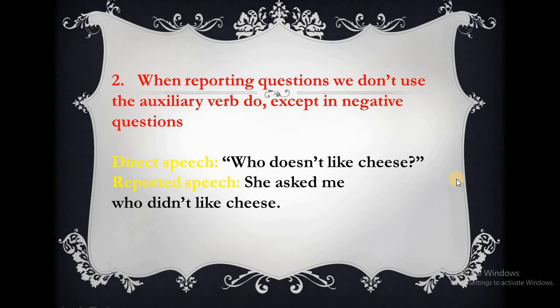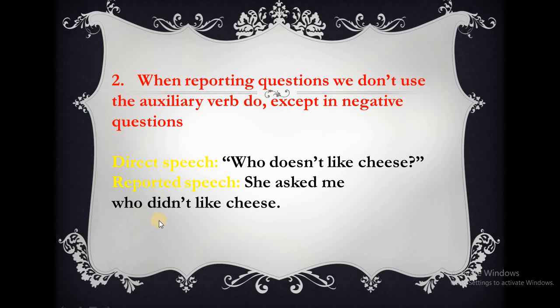When reporting questions, we don't use the auxiliary verb do, except in negative questions. So here we have, in the direct speech or the quoted speech, who doesn't like cheese? She asked me who didn't like cheese.